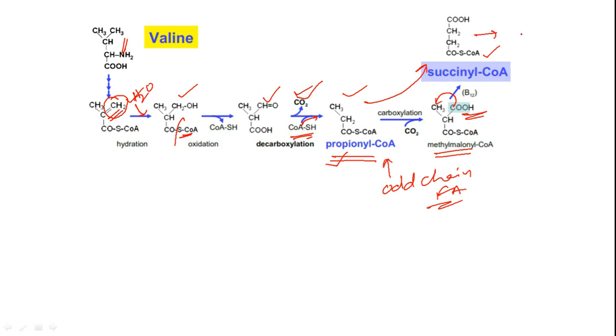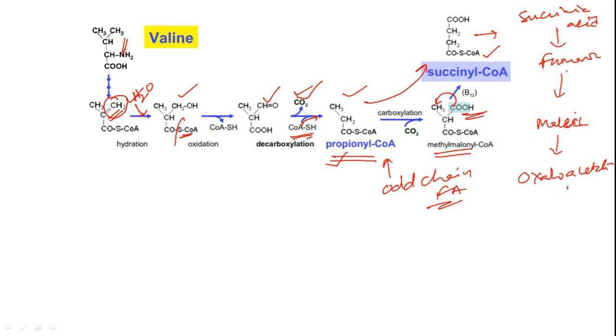Succinyl CoA will enter into the citric acid cycle where succinic acid is formed, from where succinate dehydrogenase enzyme is going to convert succinic acid to fumaric acid. From there it will become malic acid and then that will become oxaloacetate.